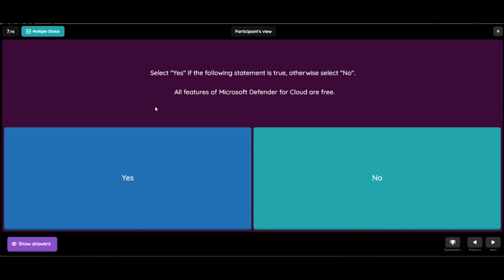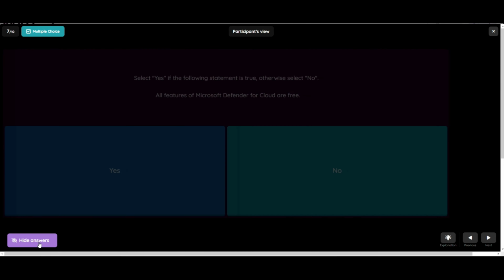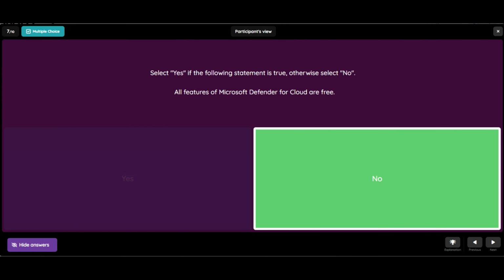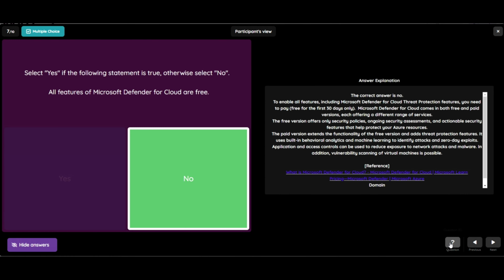Select yes if the following statement is true, otherwise select no. So all features of Microsoft Defender for Cloud are free. The options are yes or no. And the correct answer is no. So to enable all features, including Microsoft Defender for Cloud threat protection features, you need to pay, which is free for the first 30 days only.